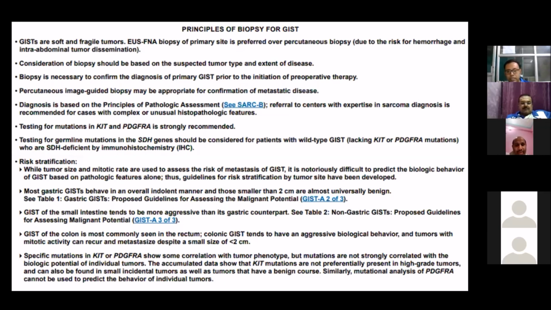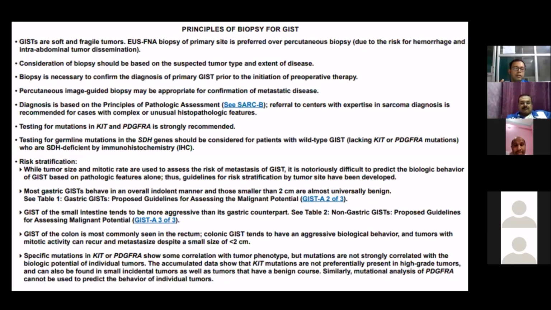And specific mutations in KIT or PDGFR show some correlation with tumor phenotype, but mutations are not strongly correlated with biological potential or tumor behavior. So accumulated data show that KIT mutations are not preferentially present in high-grade tumors and can also be found in small incidental lesions as well as tumors that have a benign course. So mutation analysis cannot be used to predict the behavior of an individual tumor.